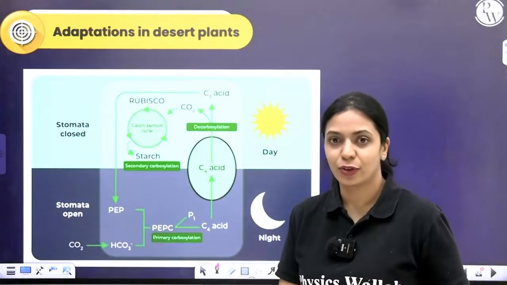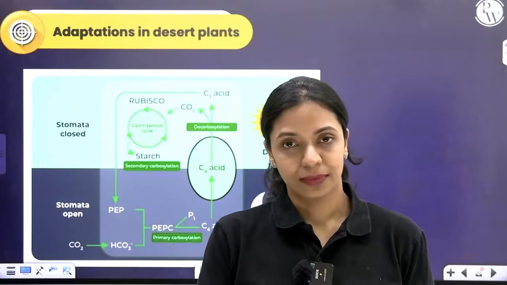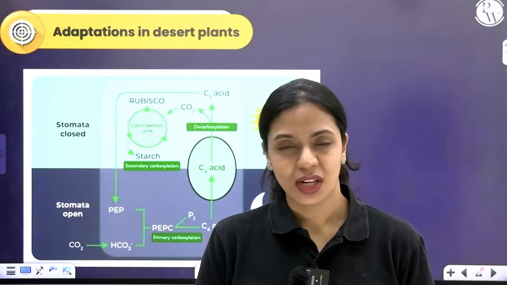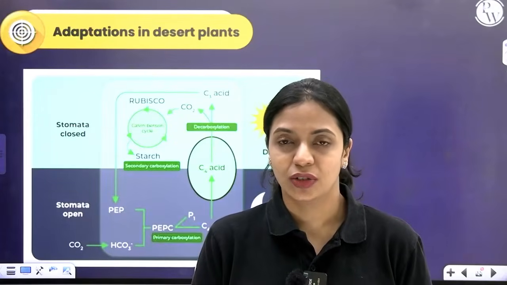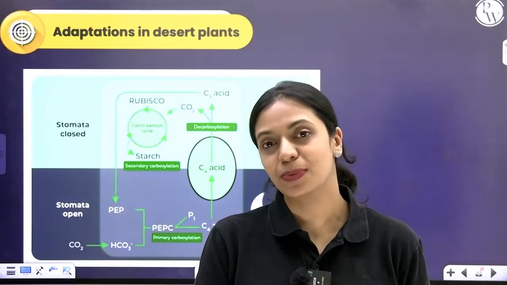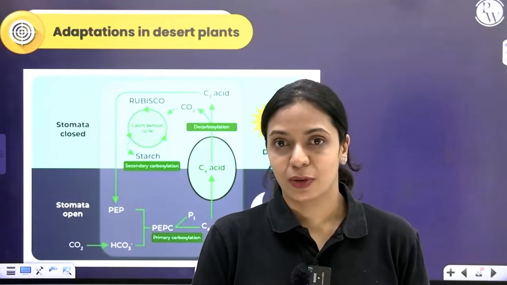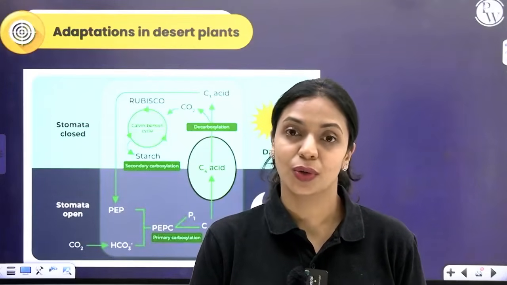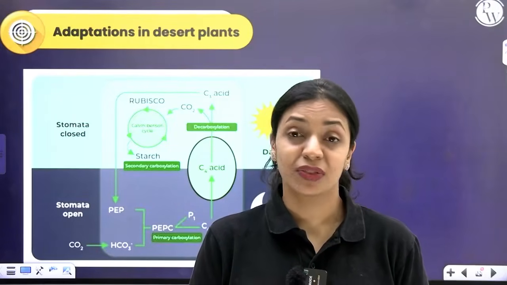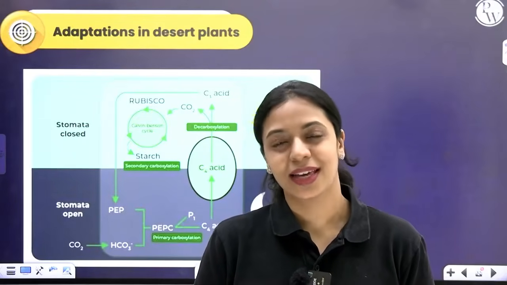Another adaptation that we have to learn about is called CAM pathway. Crassulacean acid metabolism is what it is called. Certain desert plants, like aloe and others, exhibit the CAM pathway. If they keep the stomata open during the day, you know that the transpiration rate will be very high. They will lose a lot of water. So to make sure that they don't lose a lot of water, they don't open the stomata during the day at all. But if they don't open the stomata during the day, how will they get carbon dioxide for photosynthesis? I'll tell you, it's interesting.